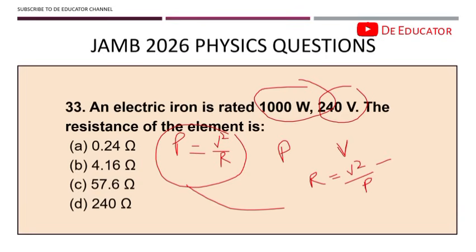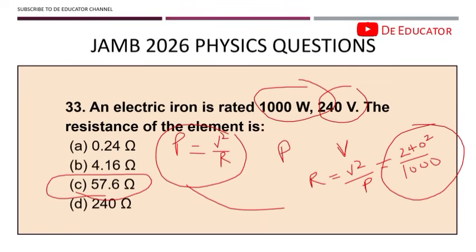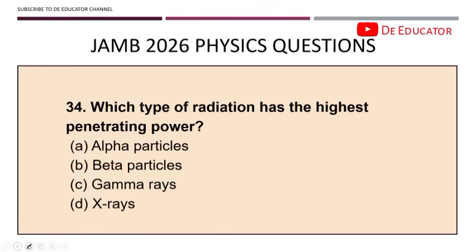V square is 240 square. So you have 240 square divided by P. What's P? P is 1000. Okay, let me put the square: 240 square. By the time you solve all of this very well, you are going to get 57.6 ohms as the resistance for this electric iron. Okay, question 34. Which type of radiation has the highest penetrating power? Gamma rays. This is a very common question that you will see.